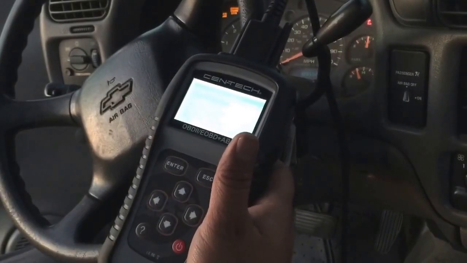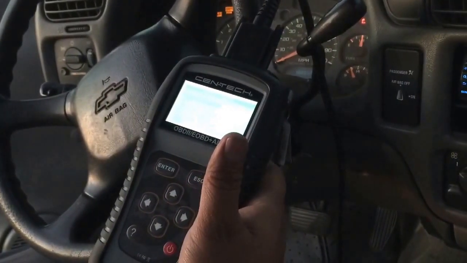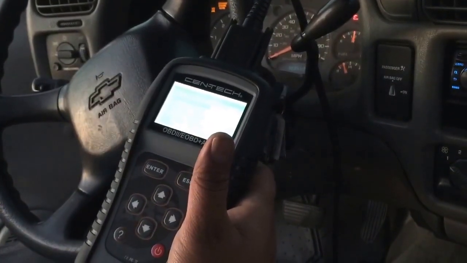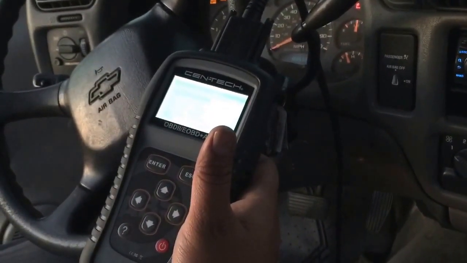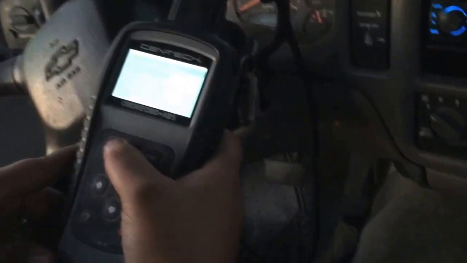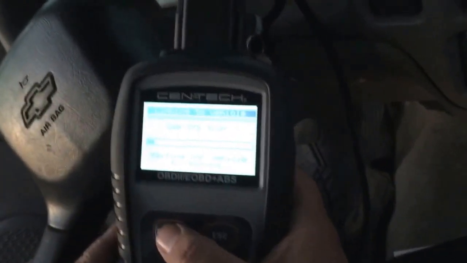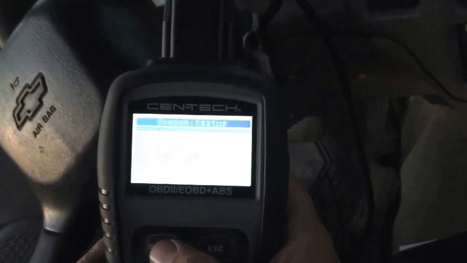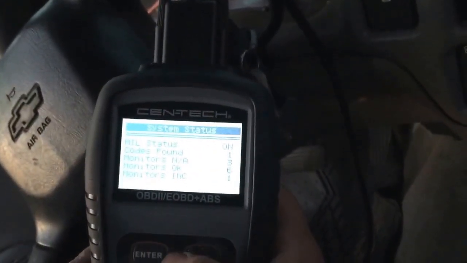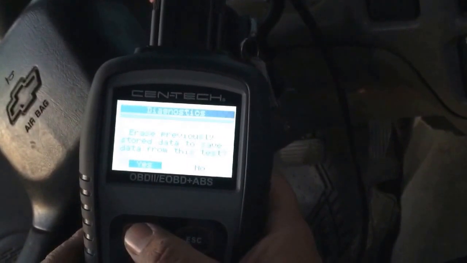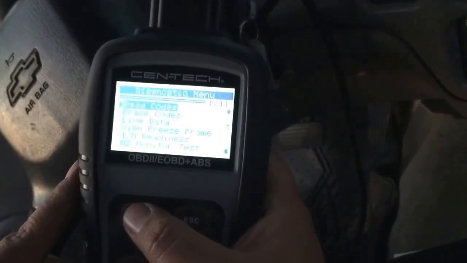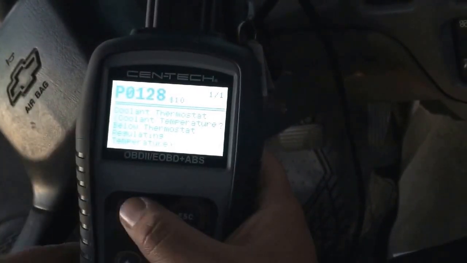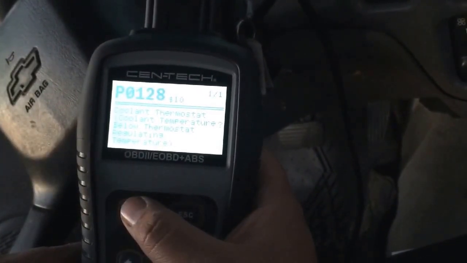Alright, so we're back. So last time we had those 2 error codes, and I replaced the cap, as you've seen, and the service engine light came back on. So we're going to check it out again. So this time we've got 1 code found. So I'm going to erase the data that has been saving. So we're going to read the code. So right here, we got one of the original codes that came back.